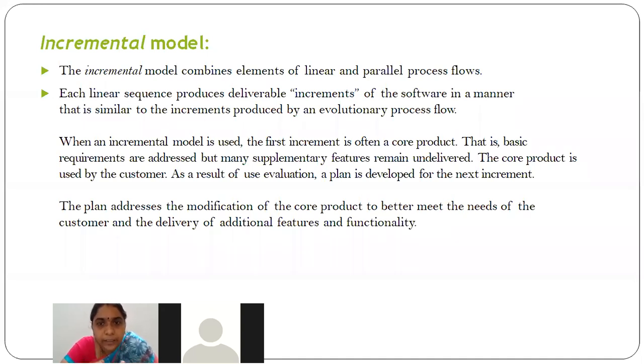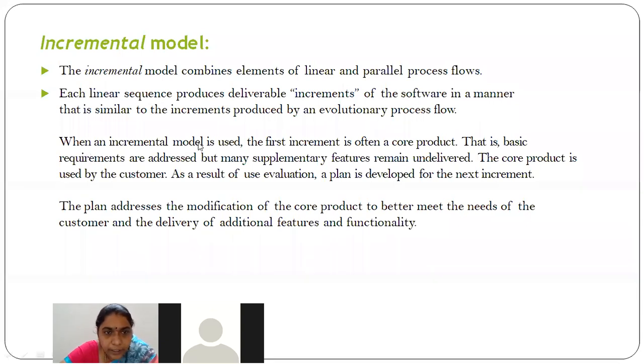But the requirement gathering should be done initially. You'll take all the requirements from the client initially. You'll plan how this product can be released in different versions. In the first phase, the main functionalities will be released first, and in the next phase, new functionalities will be added to the older product, and again it will be released in the next phase, and it will be continued finally until the client gets satisfied. So that is called the incremental model. If you see the diagram, you'll understand it clearly.